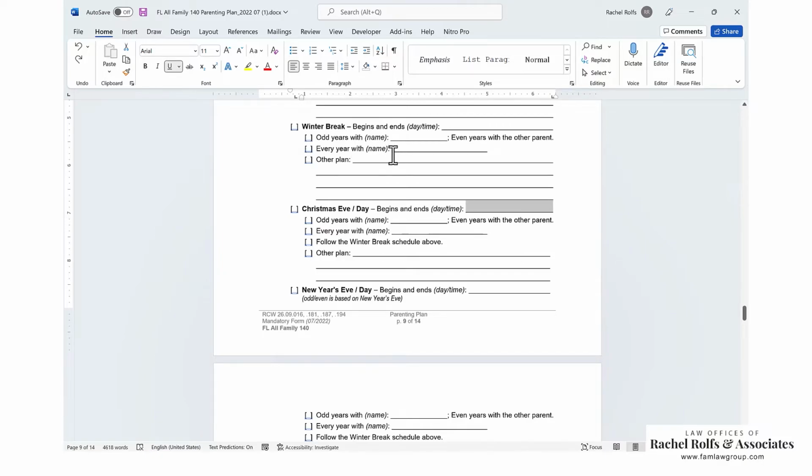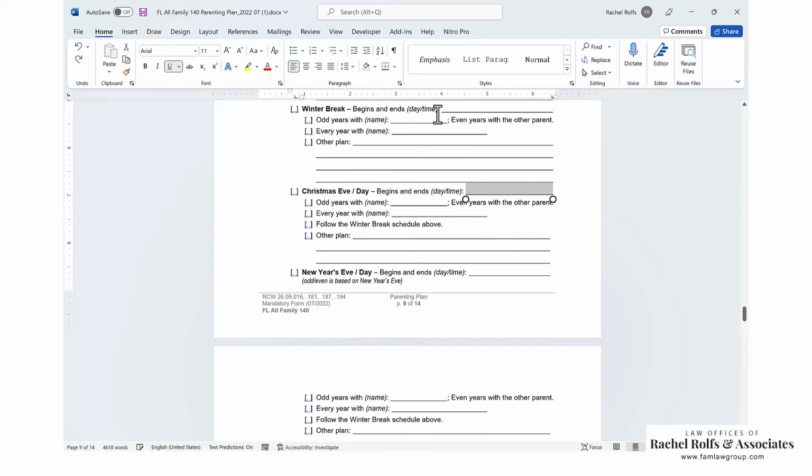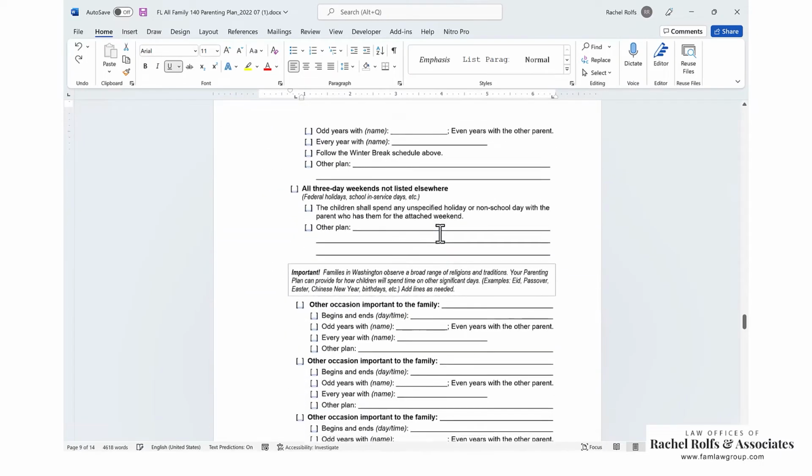A lot of people like to split the winter break in half. So it's really common to do the first half of winter break with parent one in even years and the second half in odd years. So one year, one parent gets the first half of the break, and the next year, the other parent gets the first half, and so forth. So lots of options there. But again, be sure to put when it starts and when it ends.